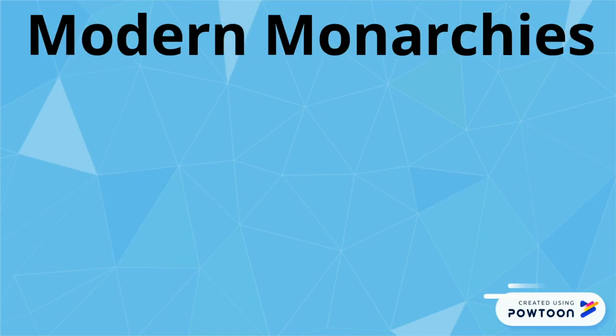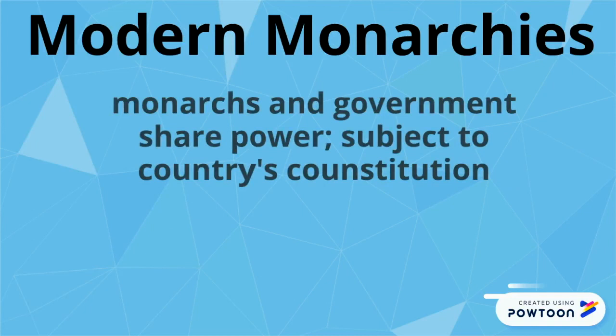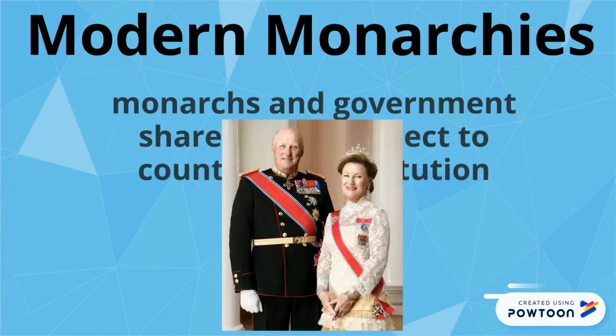In modern times, monarchs usually share the power with other parts of government. They are also subject to the country's constitution. For example, Norway is a constitutional monarchy. King Harald V is the head of state with his wife Sonja, and they have mostly a ceremonial role. The actual government is a democracy.